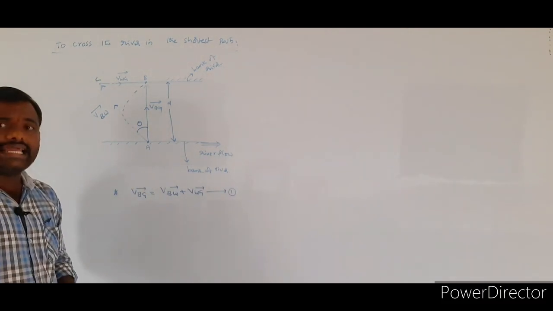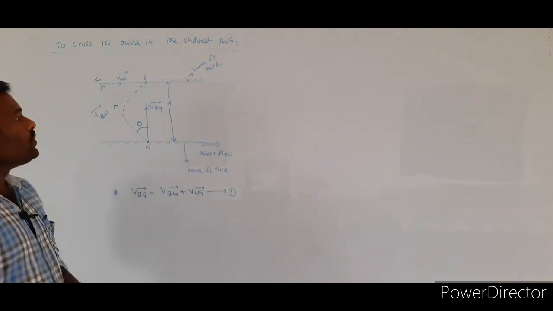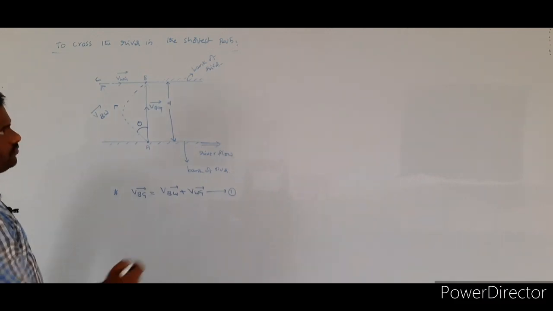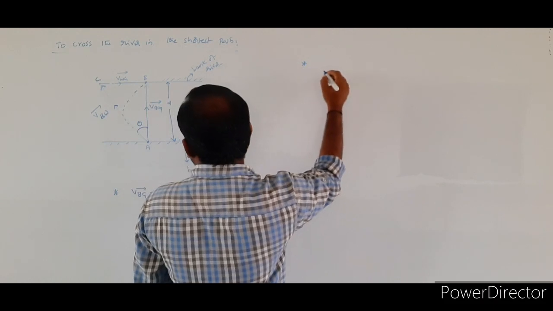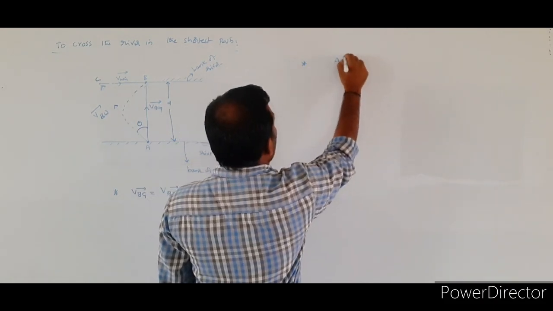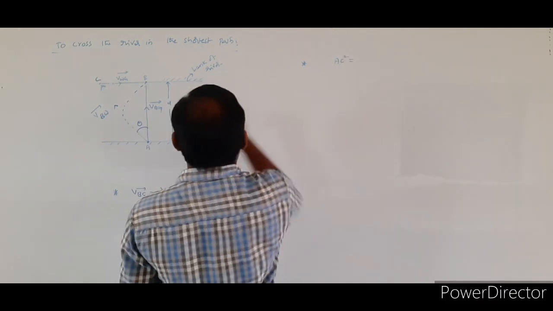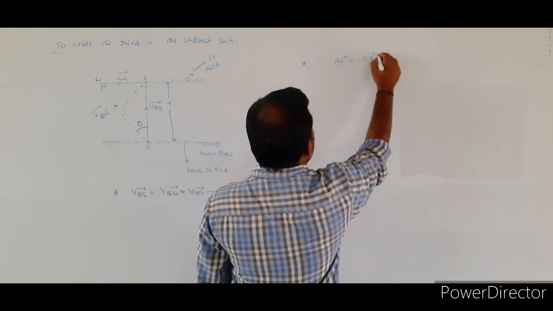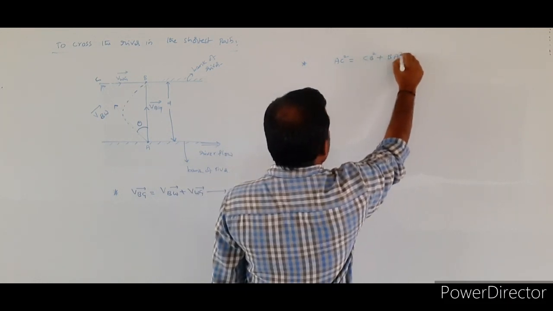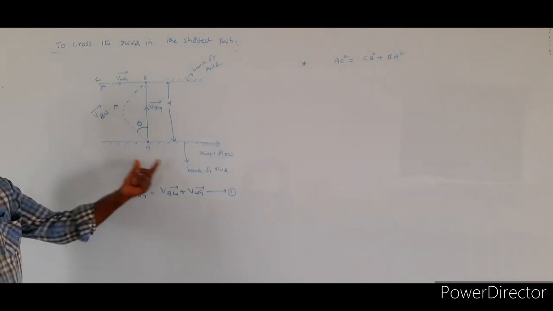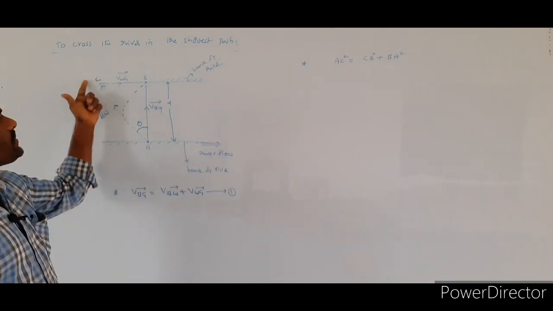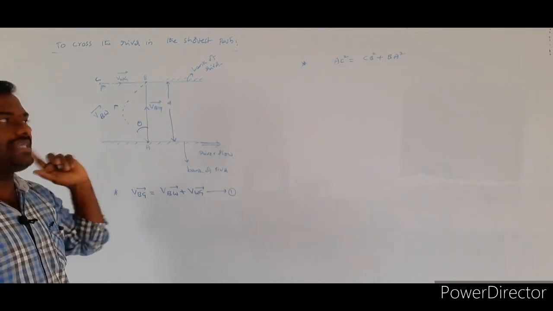So for the right angle triangle, we will apply Pythagoras theorem. According to the Pythagoras theorem, square of the hypotenuse, AC square, is equal to square of the side CB square plus BA square. Which theorem am I applying here? Pythagoras theorem. Square of the hypotenuse is equal to square of the side plus square of the side.